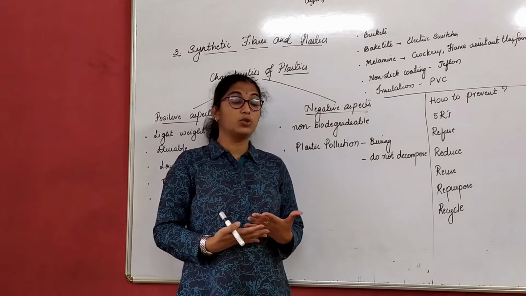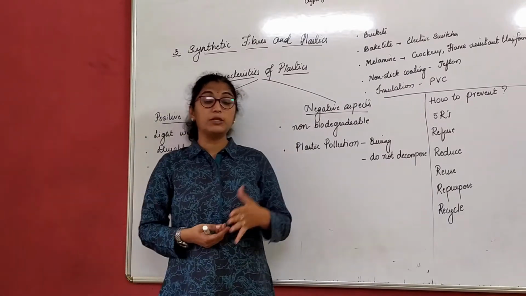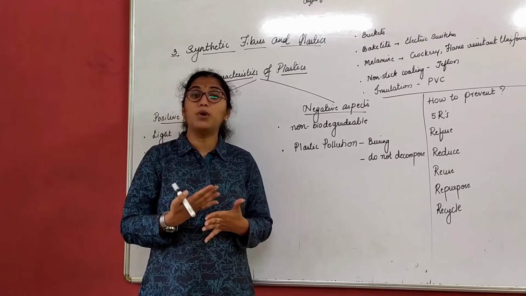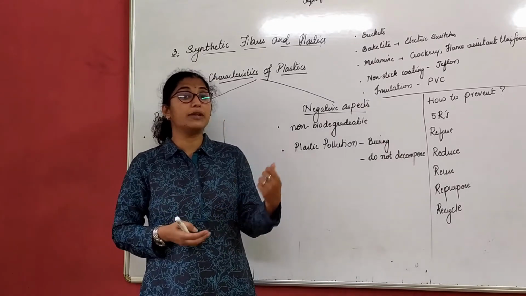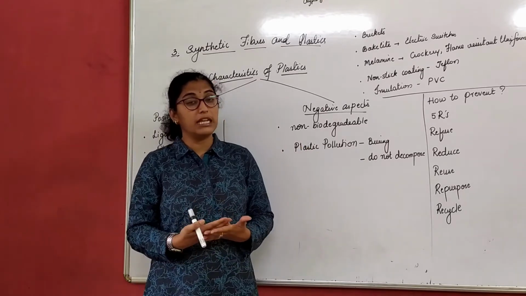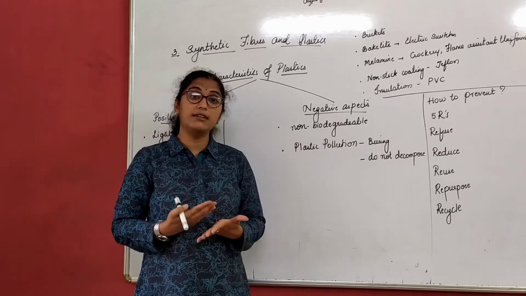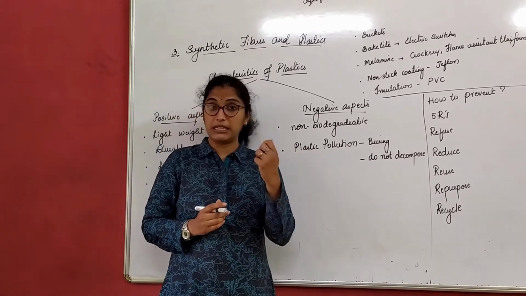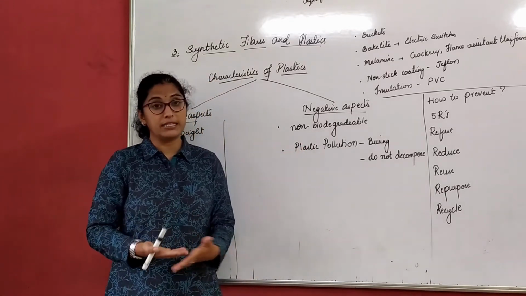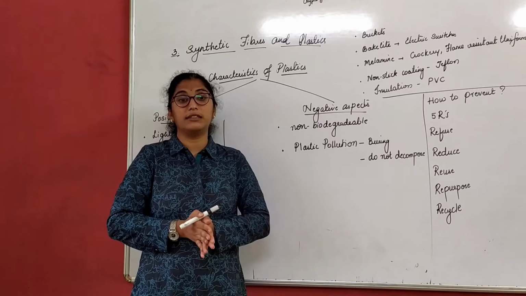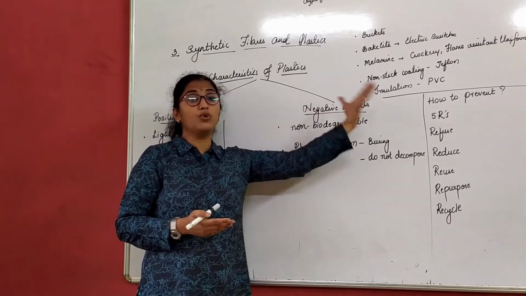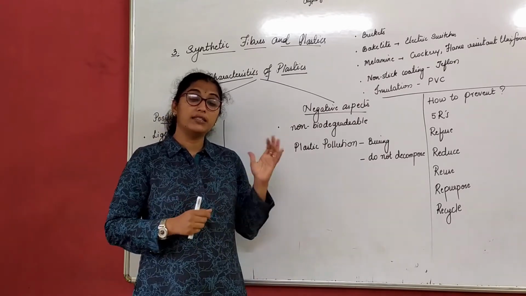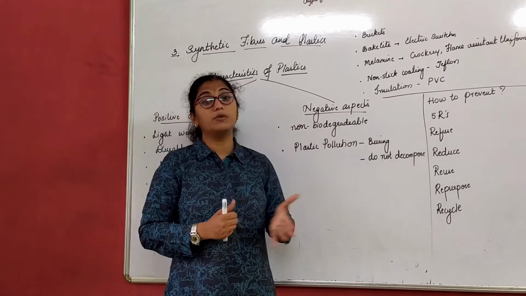So in our previous class, we understood what synthetic fibers are. We understood different types of synthetic fibers, that is rayon, nylon, polyester and acrylic. We understood that rayon is termed as an artificial silk and acrylic is termed as an artificial wool. Then we also studied another type of synthetic fiber, which is nothing but plastic. So plastic is also termed as a synthetic fiber. We understood how we classified plastic into two different types. One is thermoplastic and another was thermosetting plastic.